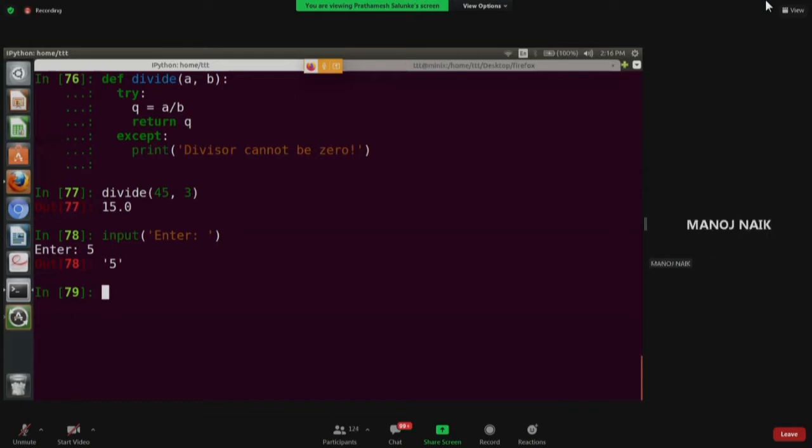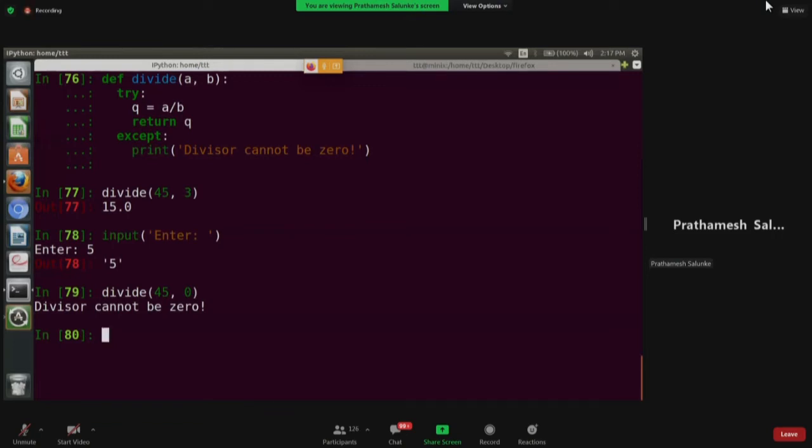Yeah, it is an indentation issue. I think it is the try and except; you have to indent properly. So if I now call this function with 0 divisor, instead of crashing, it will handle the exception raised by Python. We are handling it, and it will gracefully say divisor cannot be 0. So we are nicely tackling it.